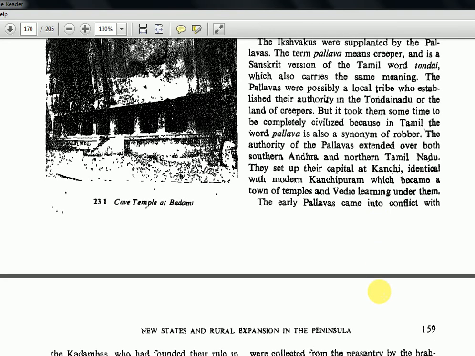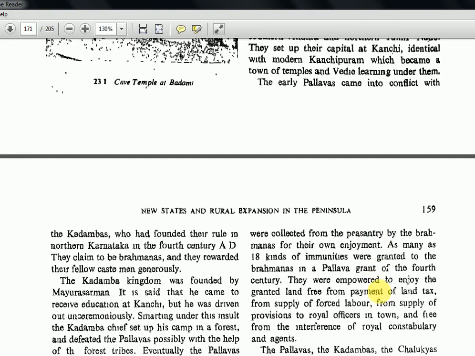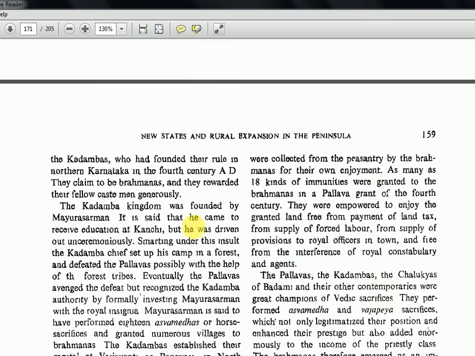The early Pallavas came into contact with the Kadambas. So one more name. This is why I told you that you will see at least 10 names like this, so make notes. The Kadambas had founded their rule in northern Karnataka in the 4th century AD. So everybody is a contemporary. They claimed to be Brahmanas and they rewarded their fellow castemen generously. The Kadamba kingdom was founded by Mayura Sarman. So remember this name, Mayura Sarman, for the Kadambas.